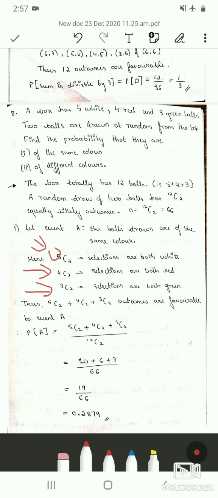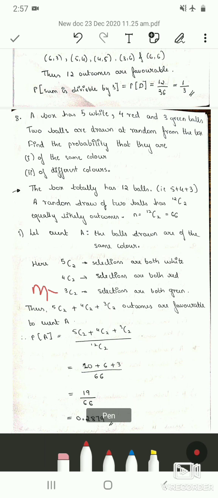Here we have taken 5 because there are 5 white balls, and out of these 5 we are taking 2 balls. Therefore r is 2 and n is 5. Similarly, there are 4 red balls and 3 green balls. So thus 5C2 plus 4C2 plus 3C2 outcomes are favorable to event A. So this is your small m, which is this value. We have taken this addition symbol because we are drawing only 2 balls.